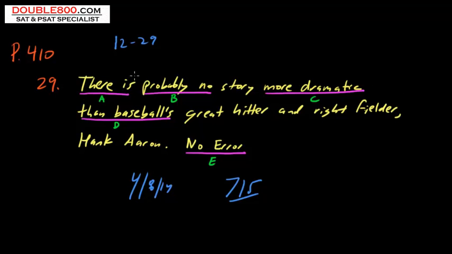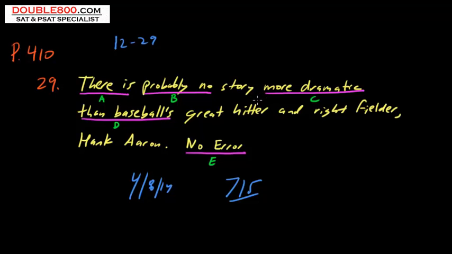There is, so subject-verb agreement, probably no story. So is singular and refers to the story. Probably no story. Really nothing wrong with these two. Here we have more dramatic. That's called a comparative. More dramatic. You could also say an adjective with an ER ending, both of which are comparative. So the rule you have to remember with a comparative is the same items must be compared. You have to be parallel in the construction.